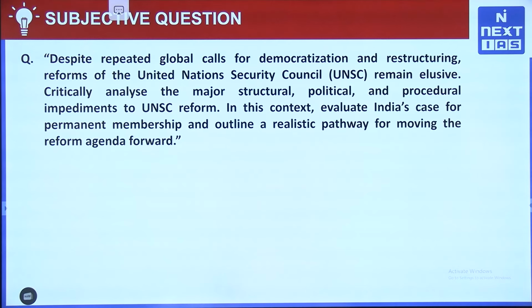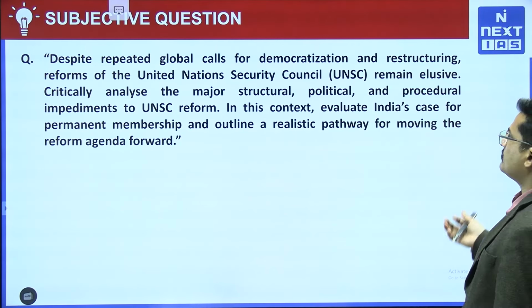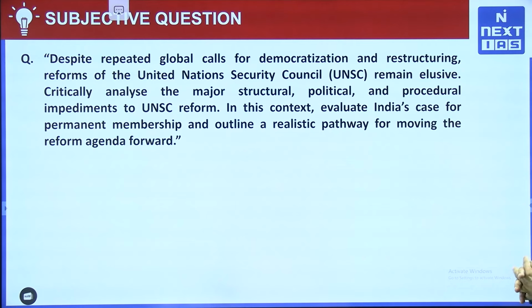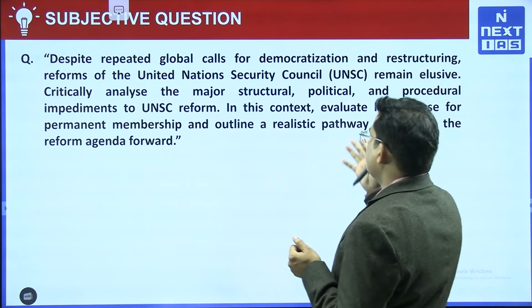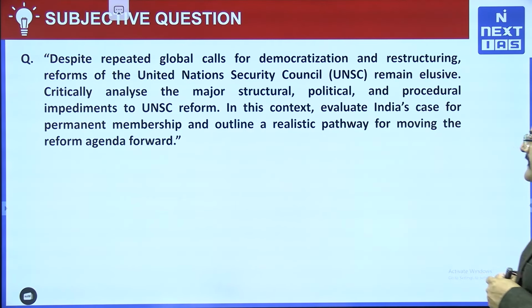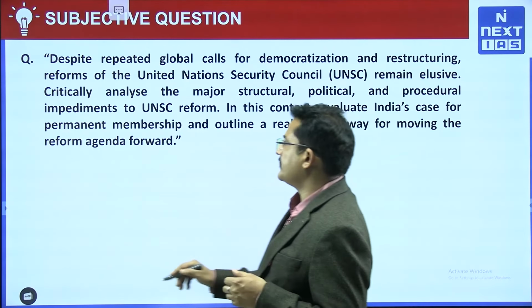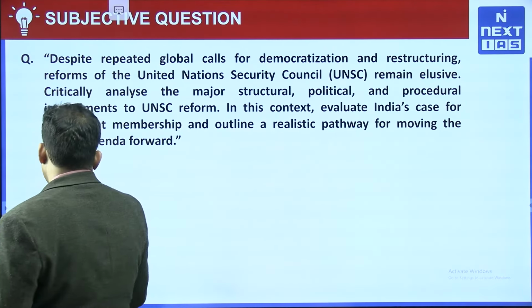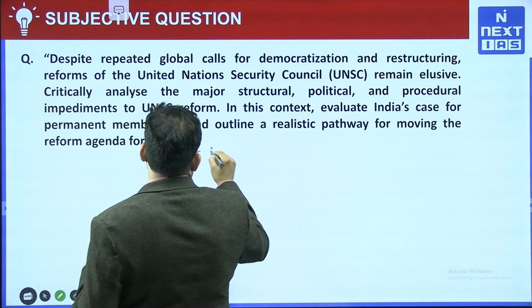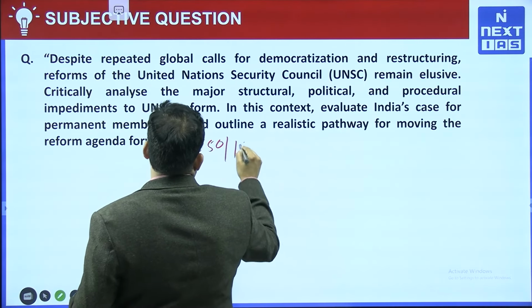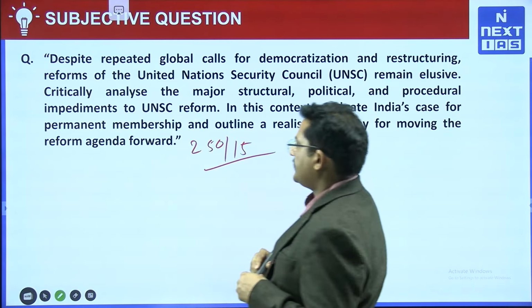Based on all this information, let us try to solve the question, which says: despite repeated global calls for democratization and restructuring, reform of the United Nations Security Council remains elusive. Critically analyze the major structural, political and procedural impediments to United Nations reform. In this context, evaluate India's case for permanent membership and outline a realistic pathway for moving the reform agenda forward. You can write it in 250 words for 15 marks, since the question is long and very relevant as well.